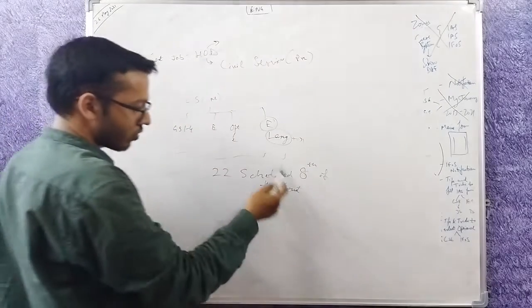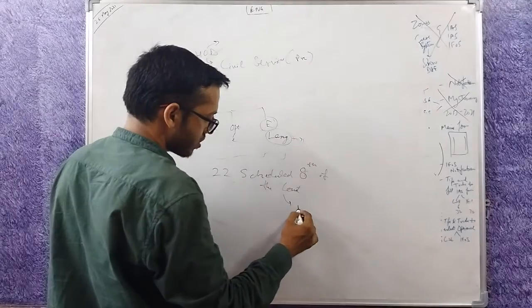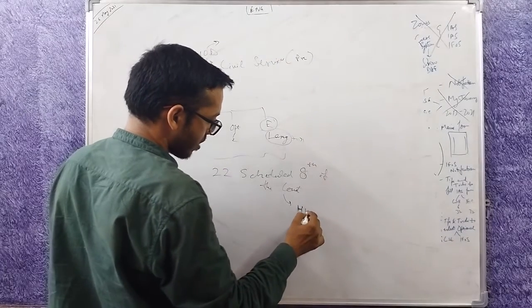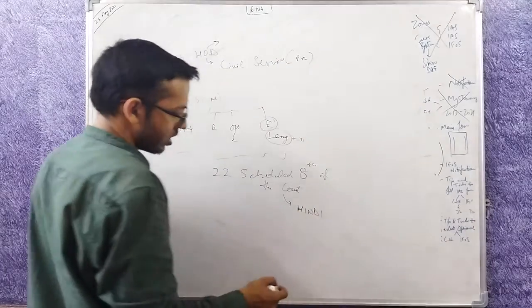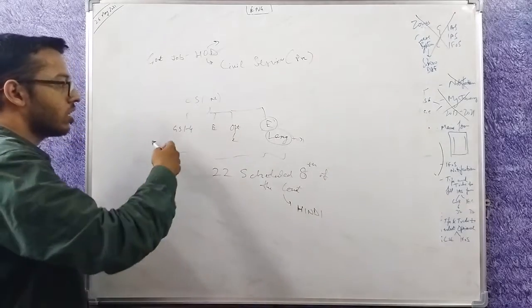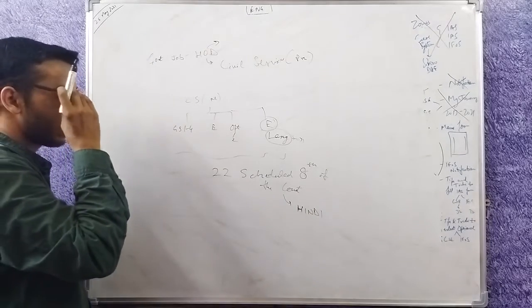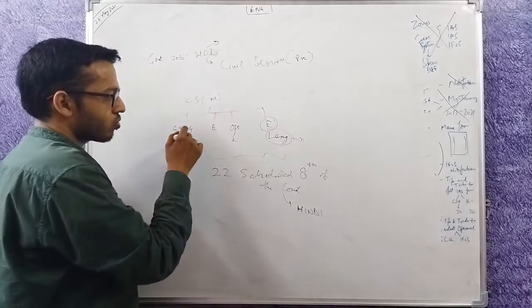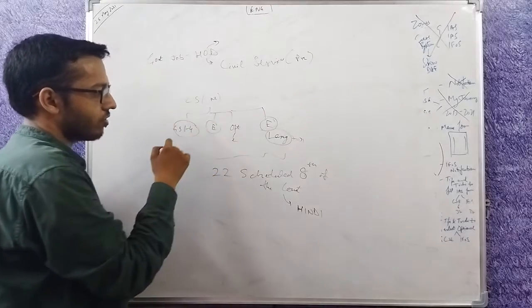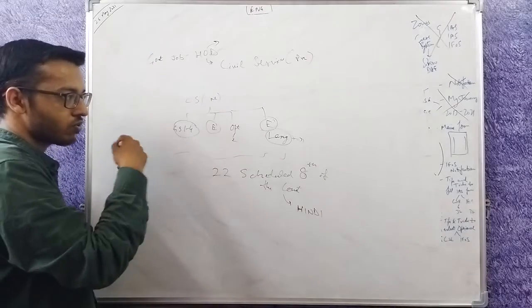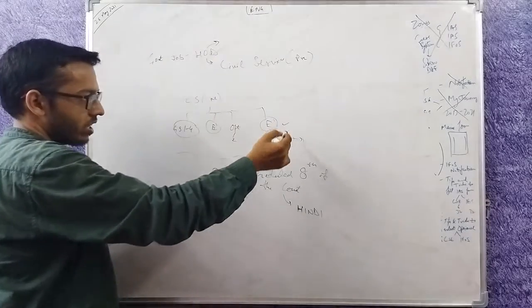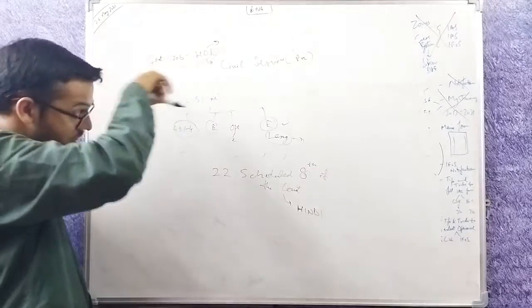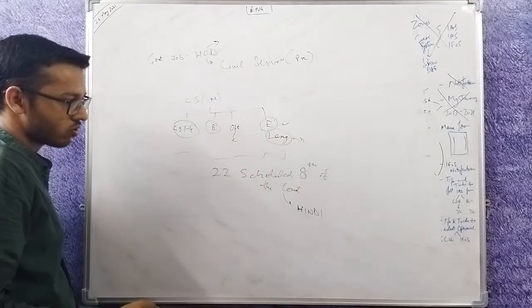The Eighth Schedule of the Constitution has many languages, which are known as the languages spoken by the majority in India. This includes Hindi also. You can choose to write any of these papers in one language. You cannot choose one language for this and a different one for that. You have to choose one language for all of them. English has to be given in English, and the language paper has to be given in the language you have chosen.